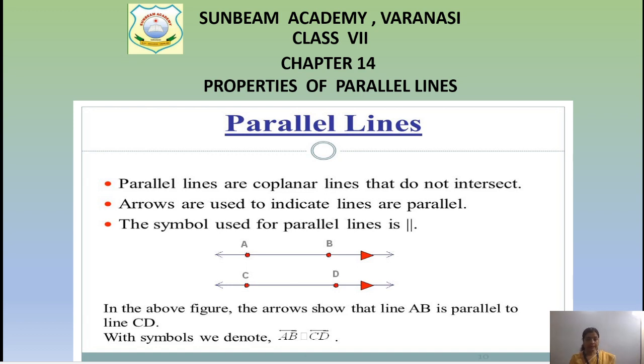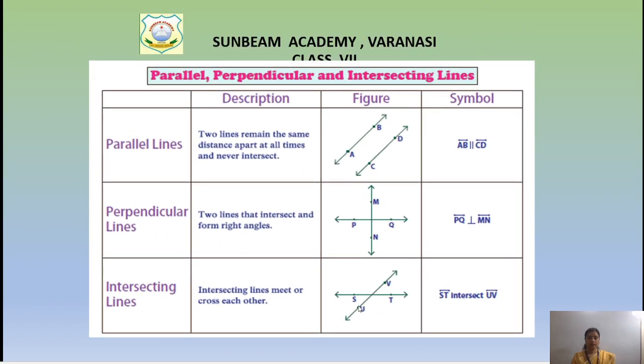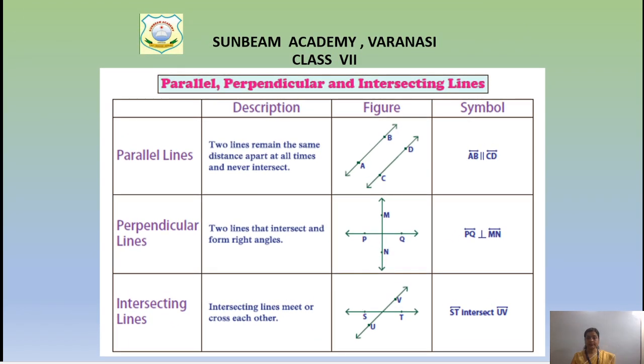Before the properties, I have added one more slide for you, about parallel lines, perpendicular lines and intersecting lines, children. See parallel lines, see the description: two lines remain the same distance apart at all times and never intersect.